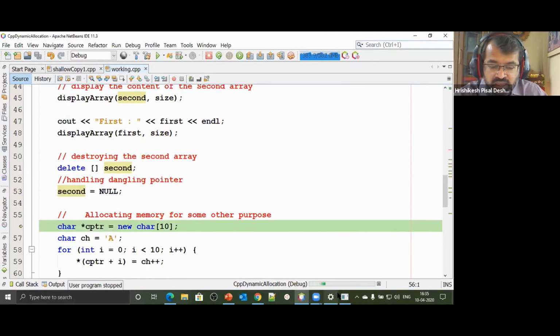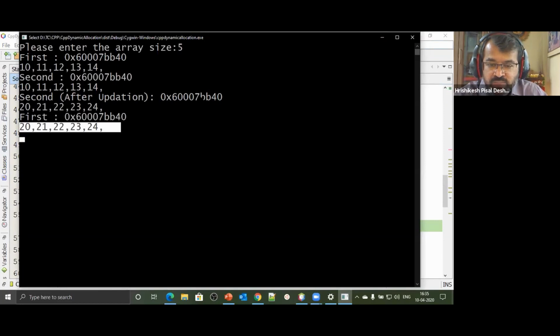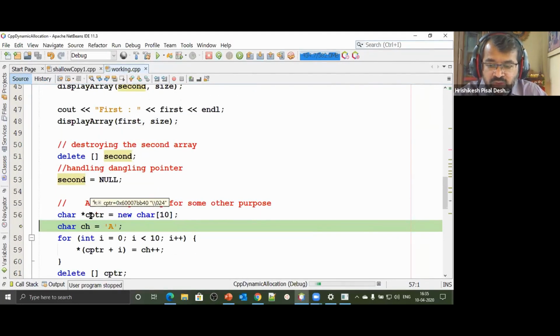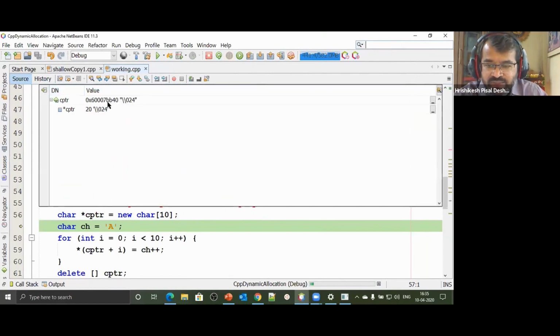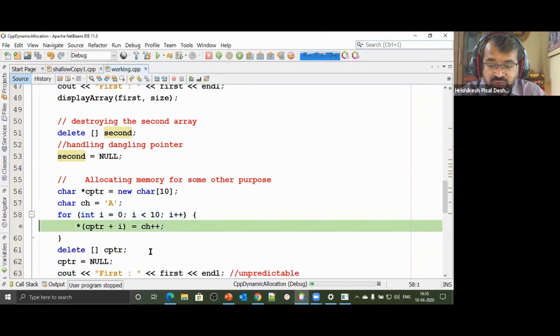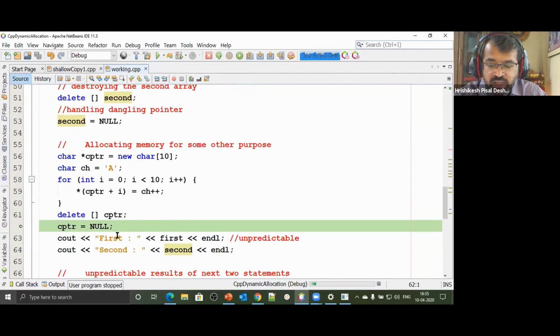Now remember where that array was stored. That array was stored at address BB40, suppose. And now we create a character array. And look at that, it also got stored at the same location. That normally happens. Look at the 7BB40, it got stored at the same location. And I stored 10 characters inside it, 1, 2, 3, 4, 5, 6, 7, 8, 9, 10. And I delete that array. Now the characters I stored have also been deleted. I say PAT equal null, to avoid a dangling pointer.